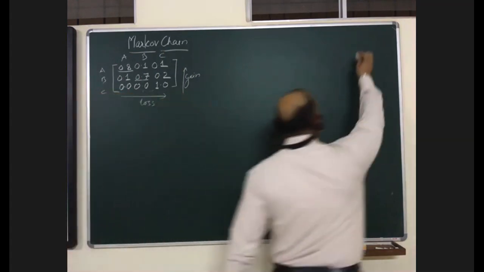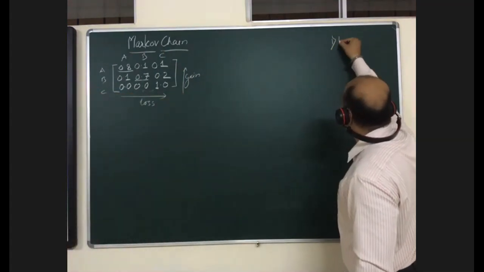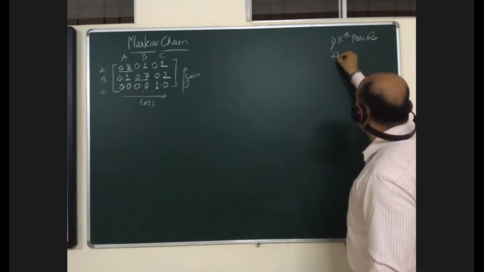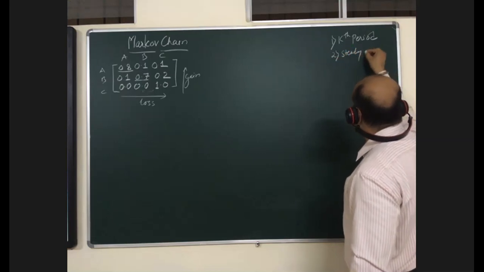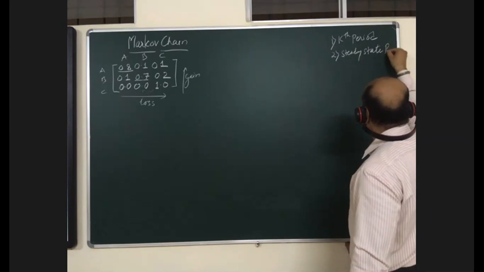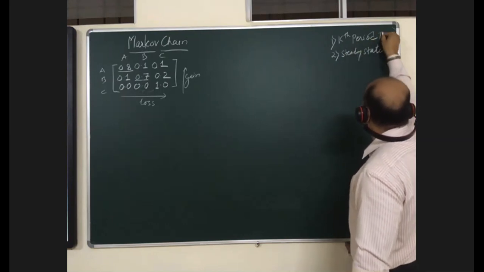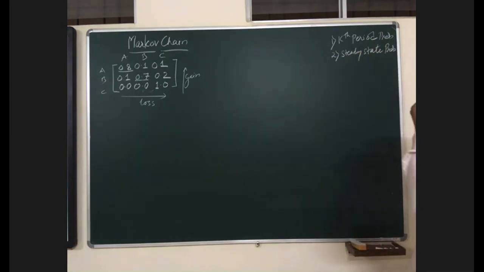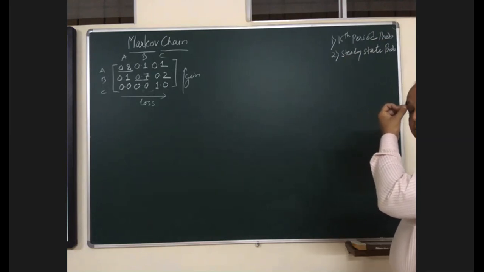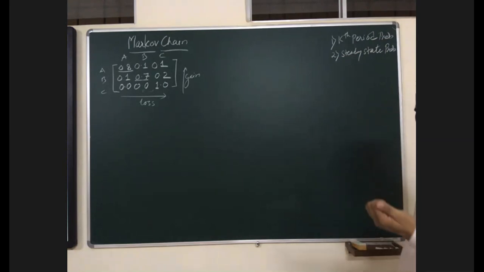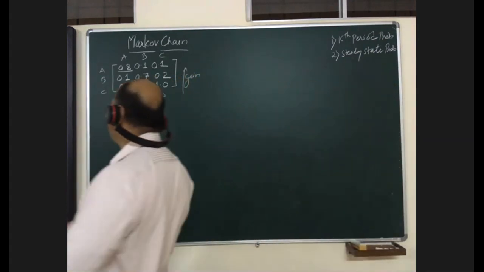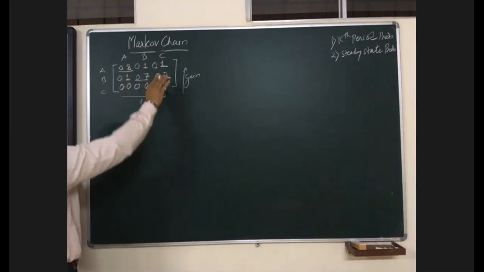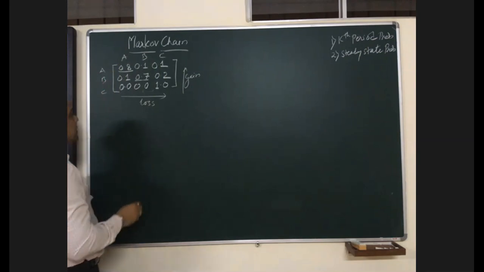That is called a steady state probability. One is like we are talking about kth period, and second is steady state probability. Kth period probability and steady state probability. These two subtopics we need to discuss under Markov chain. Again, a very simple technique and of course with a good logic. The moment I said this is a transition matrix, all the figures given here are in percentages. I have converted into decimal point.